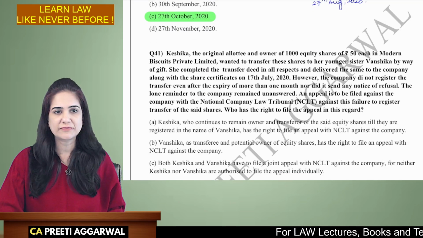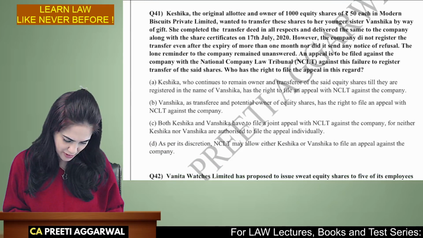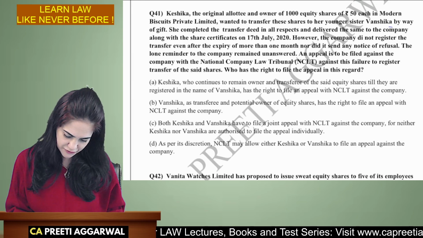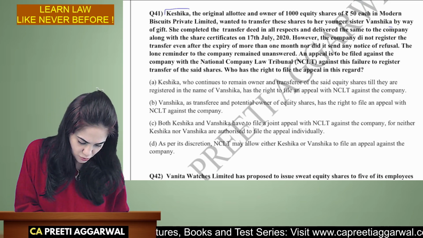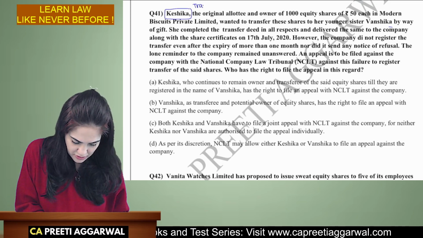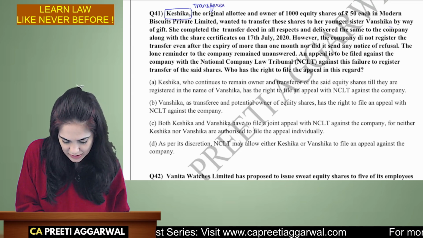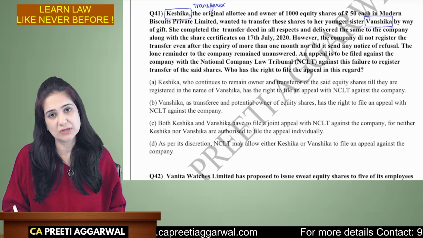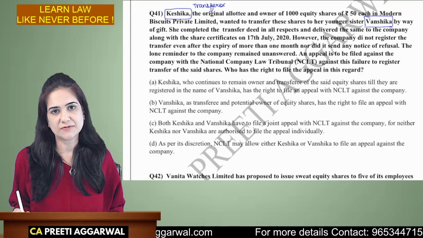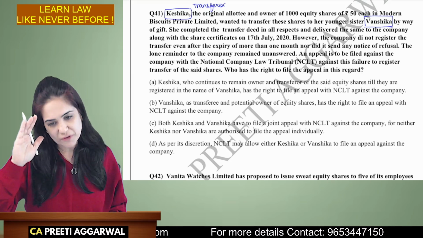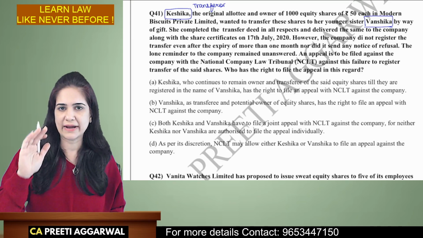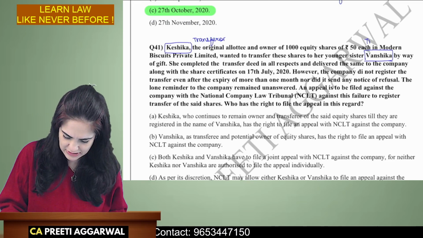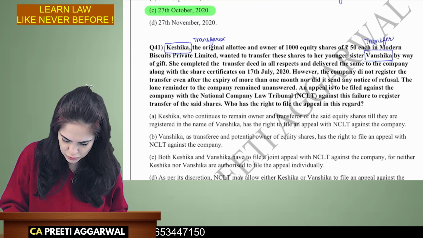The next question which I have identified is question 41 from my book. Keshika, the original allottee, wants to transfer the shares to her younger sister. So she is the transferor. Did you notice something? Many questions have been asked from transfer and transmission. MCQs are asked from transfer and transmission, and a few theory and case based questions are asked from this chapter. But many MCQs have been asked. Now these are all MCQs given by ICAI, plus I have added a few other MCQs also.